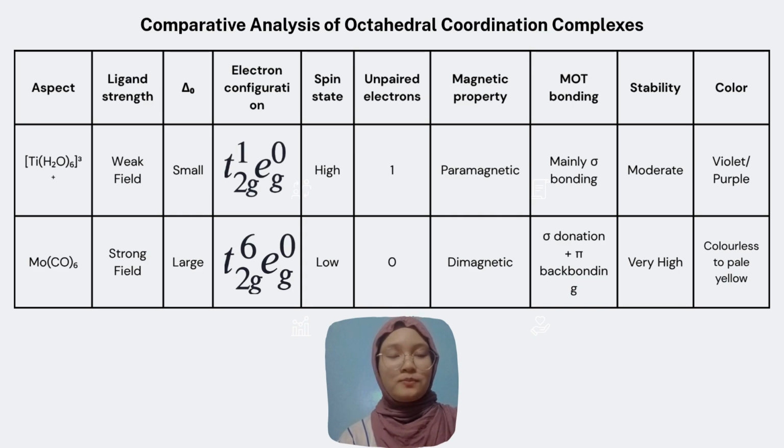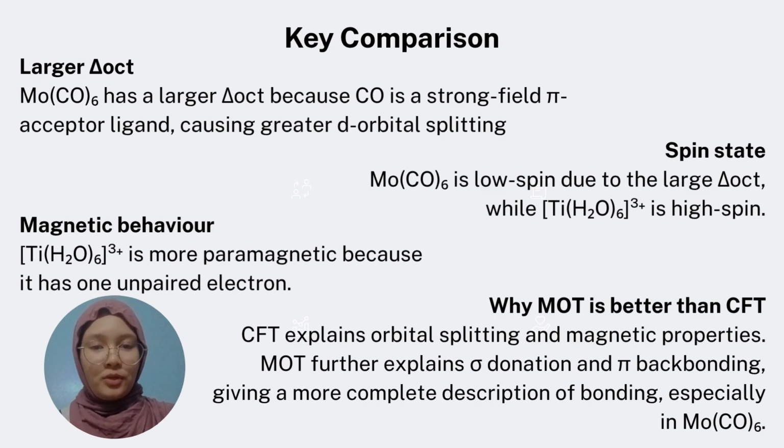And now for the further comparison between hexaaquatitanium(III) ion and molybdenum hexacarbonyl based on the CFT theory and molecular orbital theory. Starting with ligand strength, water is a weak field ligand, whereas carbon monoxide is a strong field ligand. Therefore, hexaaquatitanium(III) ion has a smaller delta. Based on this comparison, molybdenum hexacarbonyl has the larger delta octahedral because CO is a strong field pi acceptor ligand. The strong ligand field causes greater splitting of the orbitals. As a result, molybdenum hexacarbonyl is a low spin complex with all the d electrons paired in the lower energy T2g orbitals. In contrast, hexaaquatitanium(III) ion has only 1 d electron, so it remains unpaired, making the complex paramagnetic.